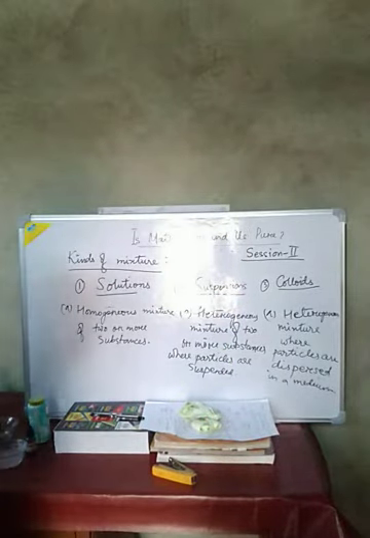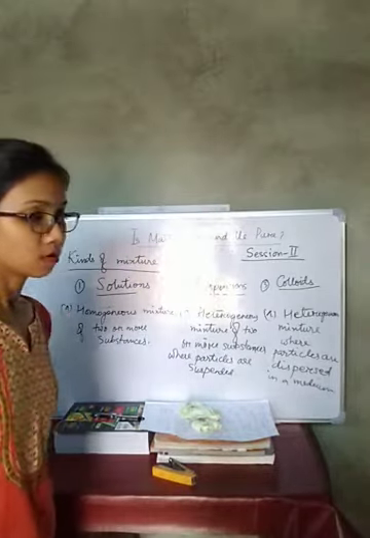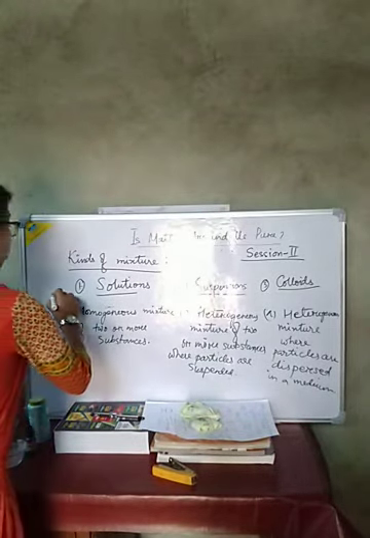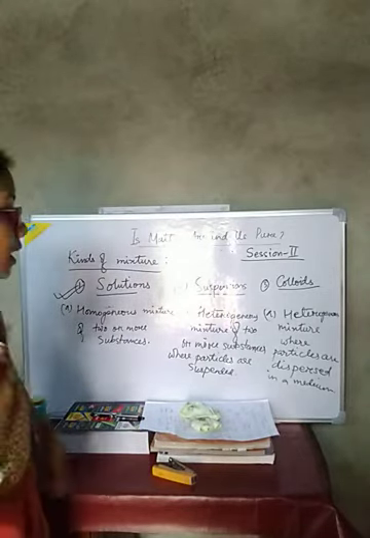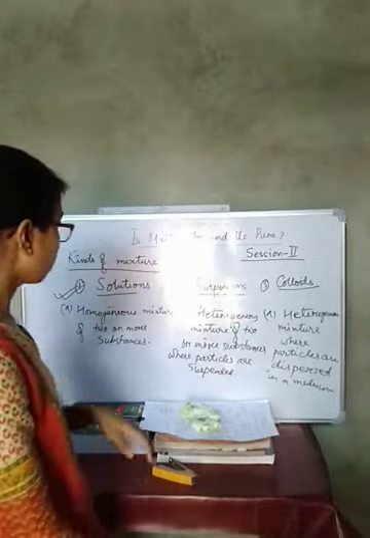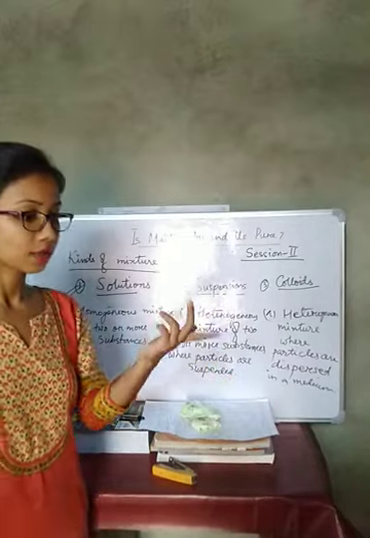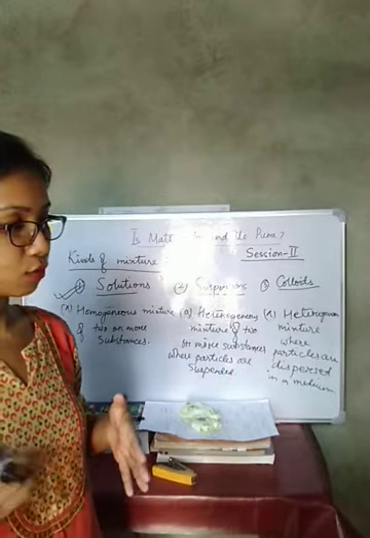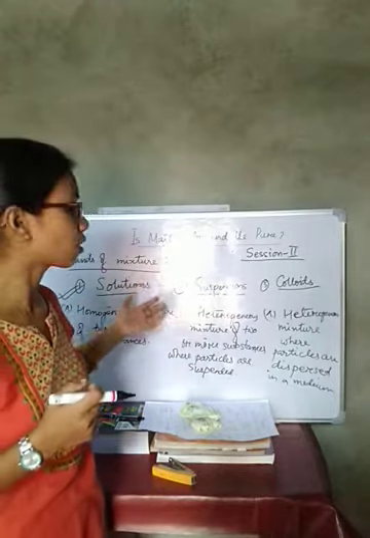These are the three kinds of mixtures, that is solution, suspension and colloids. First of all, we will go through the kinds of solution, then the properties of a solution, then we will go through the other two topics, suspension and colloids. For example, solutions are sugar solution, salt solution, and lemonade or lemon solution.